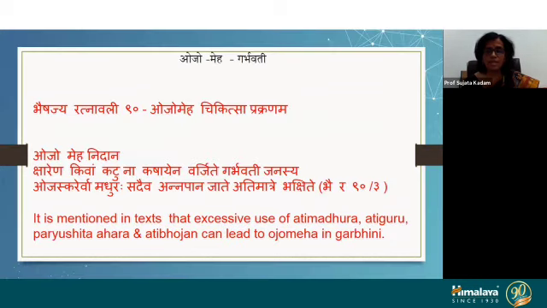Are there any references directly which we can correlate with gestational diabetes or GDM? We can get some references. In Bhaishajya Ratnavali, it is mentioned that excessive use of Ati Madhur, Ati Guru, Paryushit Ahar, Ati Bhojan can lead to Ojomeha in Garbhini.